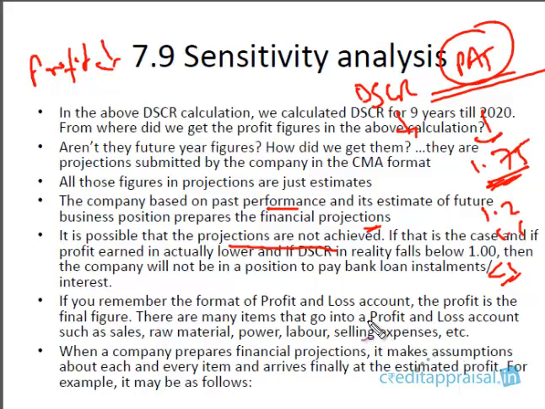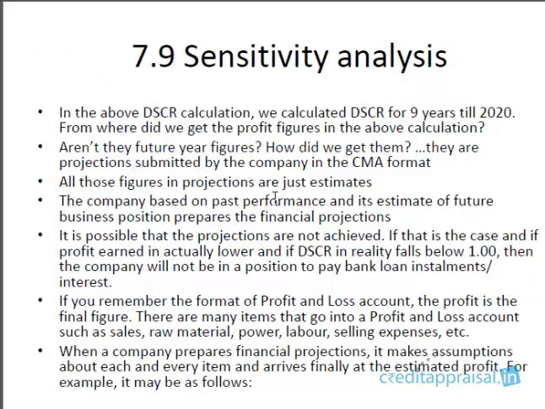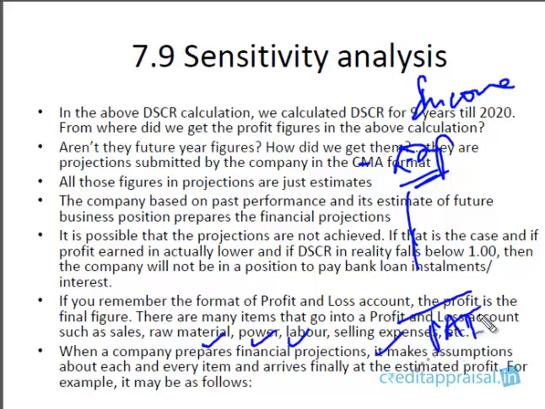If you remember our discussion in chapter 5, where we discussed the various items of the profit and loss account, the profit after tax is nothing but the final figure in the P&L account. In the P&L account we start with income, and then we deduct various expenses from the income and finally arrive at the profit after tax. So what are the various expenses? We had raw material, power, labor, so many expenses. Starting from income, which itself is a projected amount, and various expenses, all these are projections, and finally we arrive at the profit after tax.